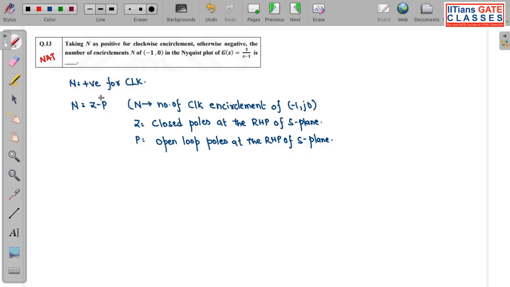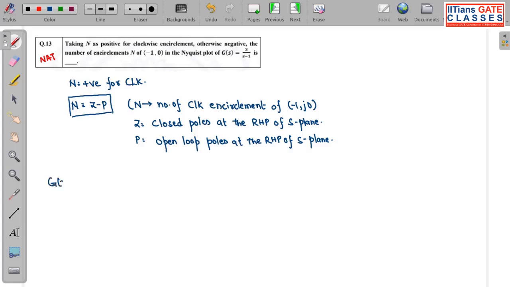So here actually we have to directly plot the Nyquist plot of this system, no need of this formula, but we can also solve this with this formula. We will be seeing in this lecture only, how we can solve this question with the help of this formula, even without sketching the Nyquist plot. For this question, if I want to sketch the Nyquist plot, how will I do it?